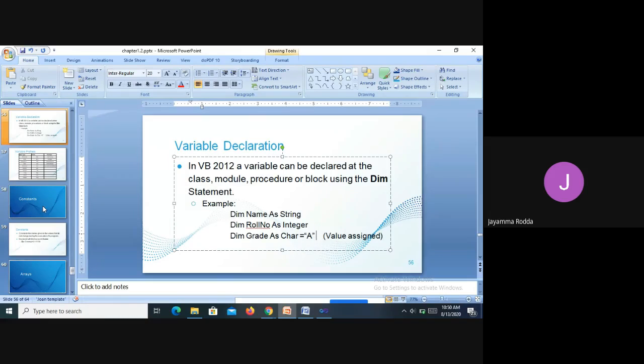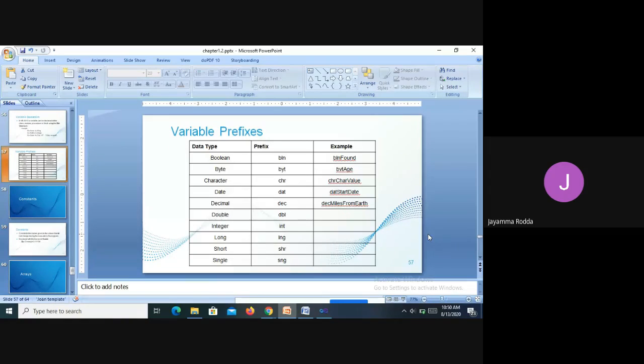Okay. So there are a few prefixes, we say variable prefixes. Variable names can be prefixed with a string to indicate their data type. I want you to complete these. Boolean is a data type. The prefix that we can use is BLN. So an example is BLNfound. Found is a variable name, and before that I am writing BLN. The use of this is optional.